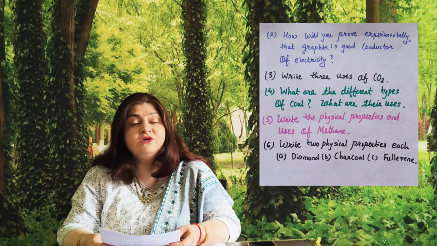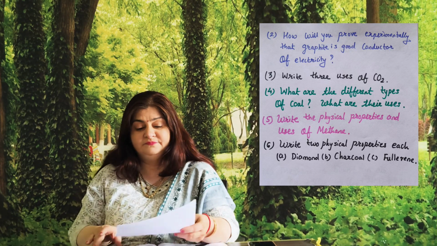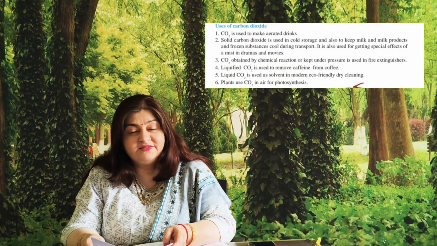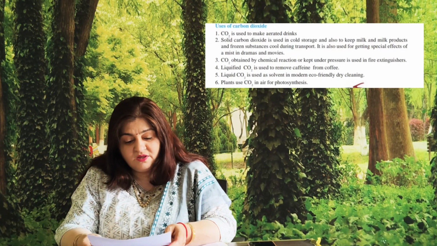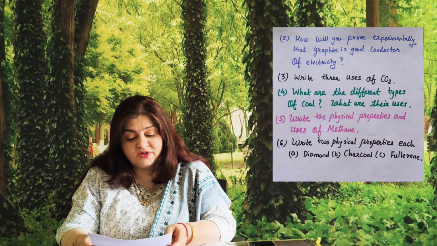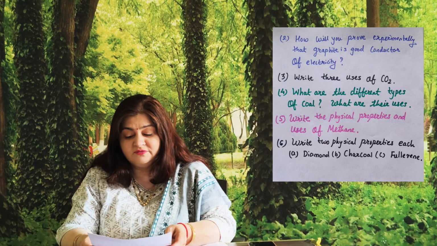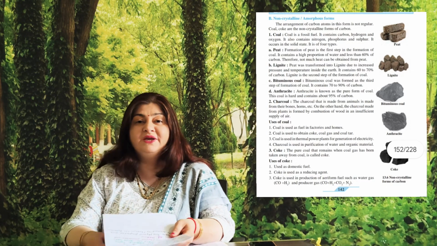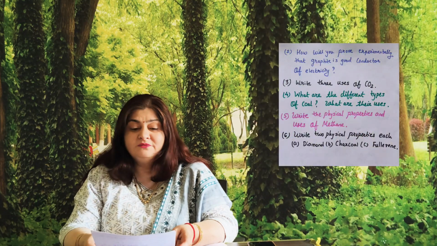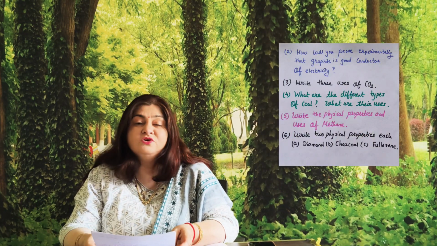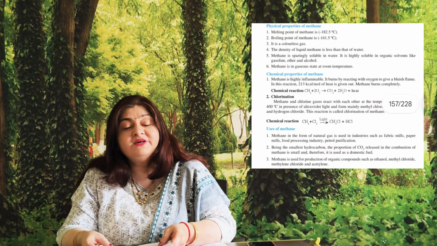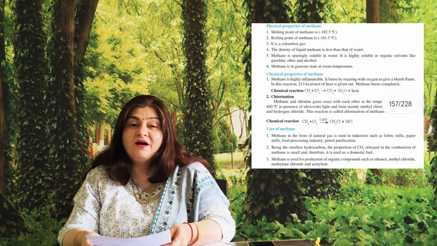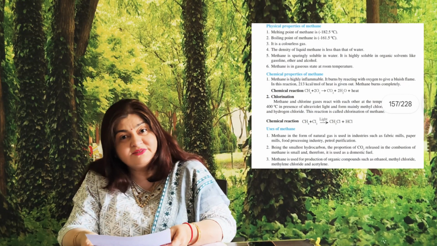Third one, write 3 uses of carbon dioxide. On page number 146, you can see the 3 uses of carbon dioxide. Now fourth question of 3 marks, what are the different types of coal and what are their uses? So you know already there are 4 types of coal and their uses. Both the things you can get on page number 142. Fifth one, write the physical properties and uses of methane. So physical properties and uses of methane are there in the textbook, page number 147.